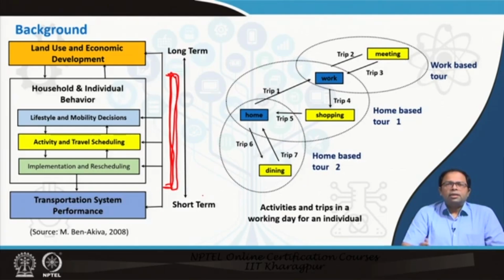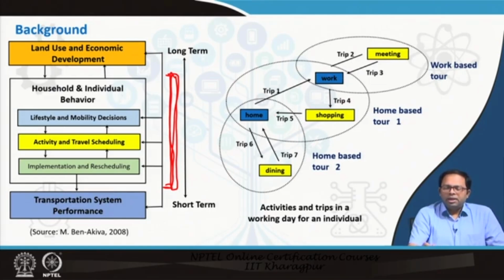Now, just another small reminder from the last lecture: when we are at home, we can go for a trip to work, then another trip to shopping, and then another trip to home. So, this together becomes one tour. So, home to work and back to home via a stop which is shopping. This is a secondary activity. This together makes one tour.